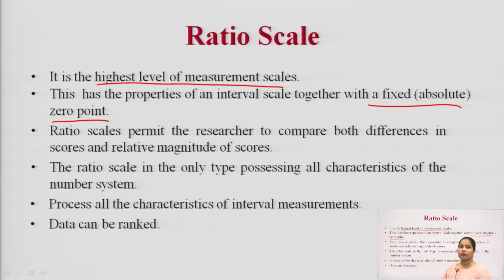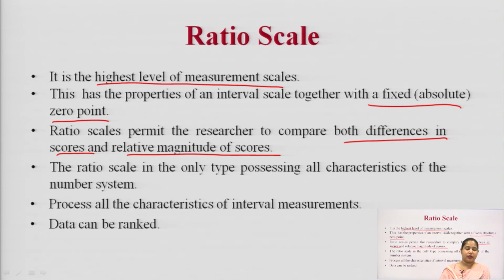The ratio scale permits the researcher to compare both the difference in scores and the relative magnitude of the scores. In the interval scale we talk about the difference in the score, how different your score is.